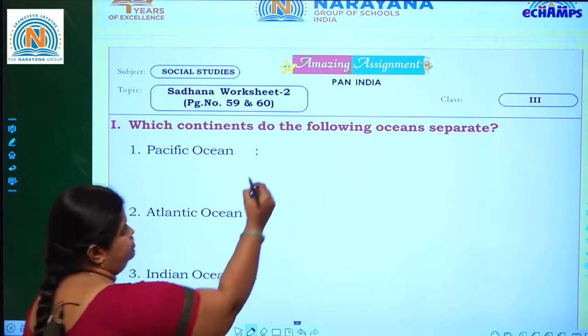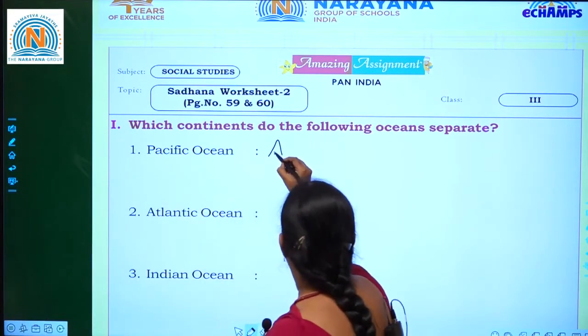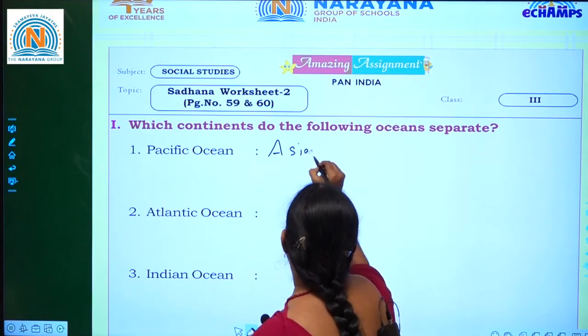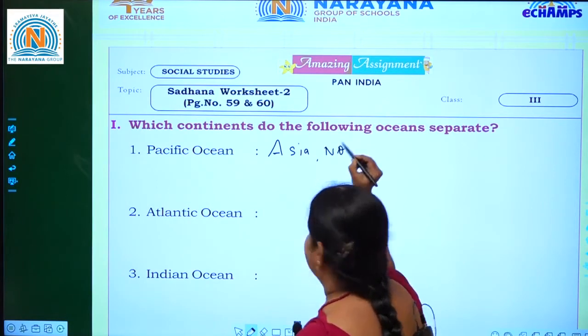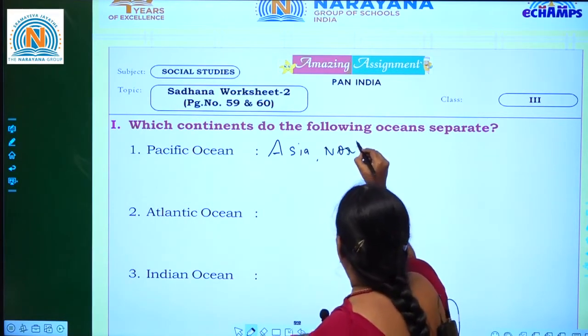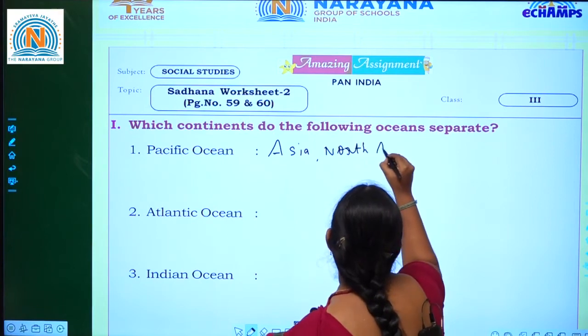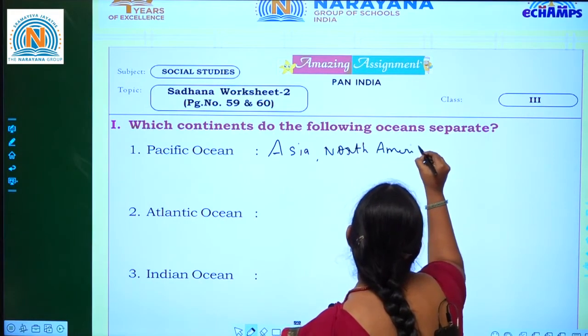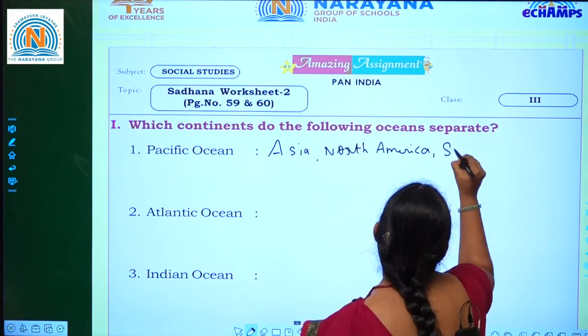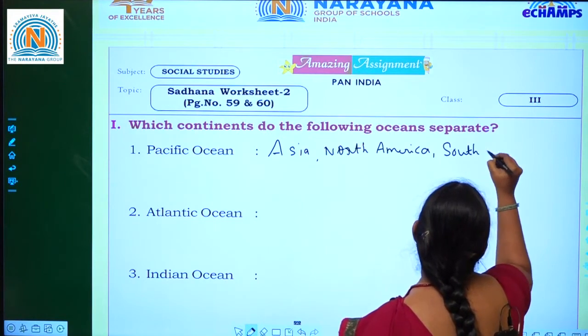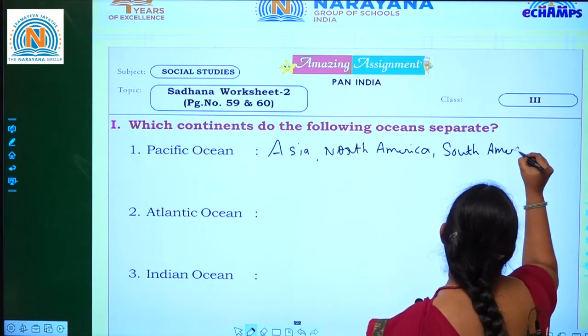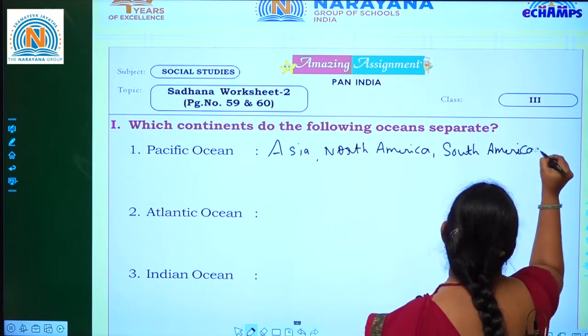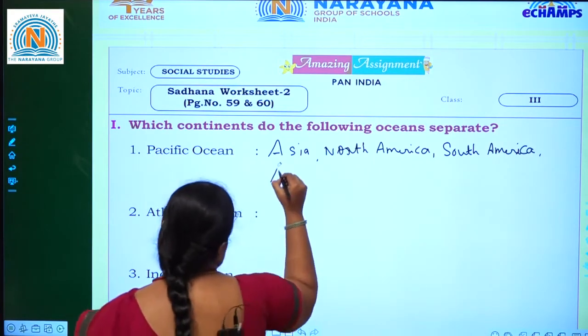Asia, North America, South America, and Australia.